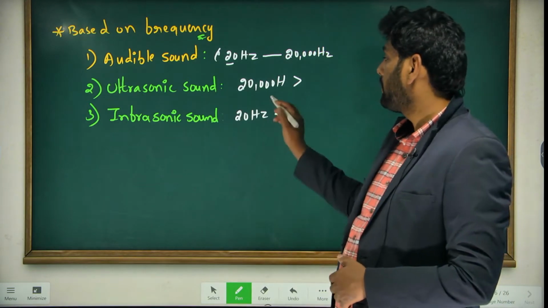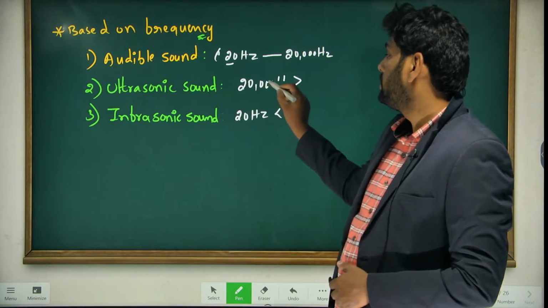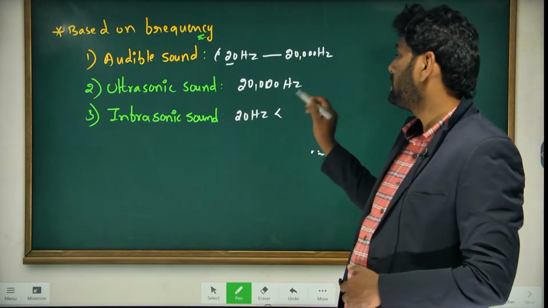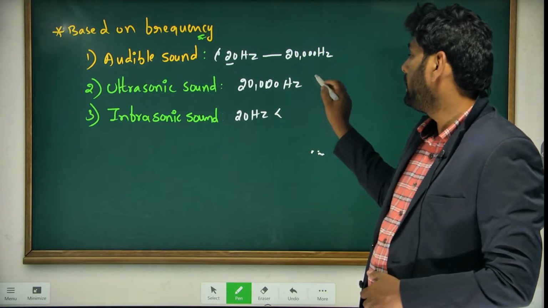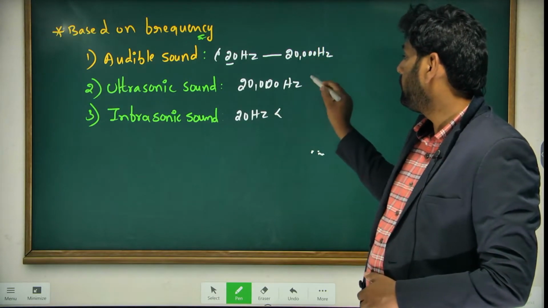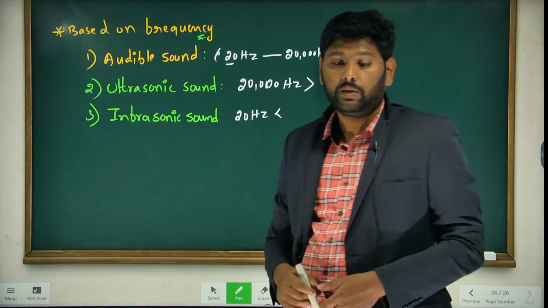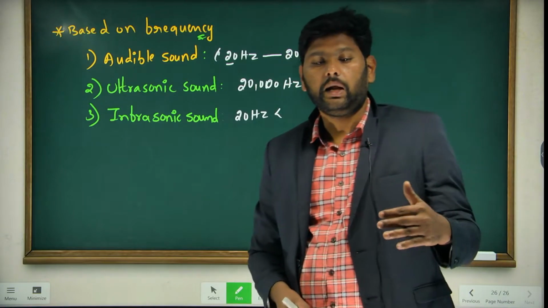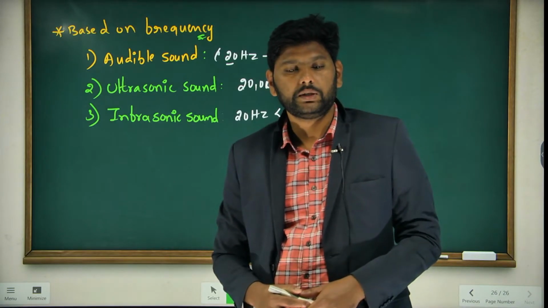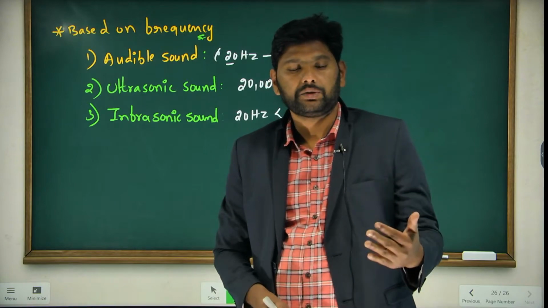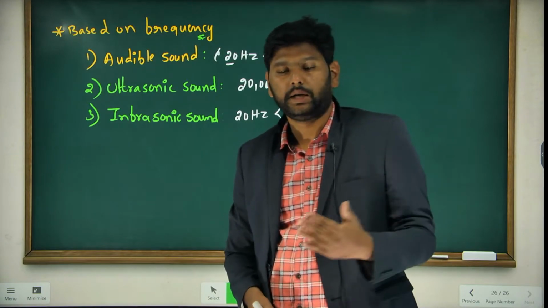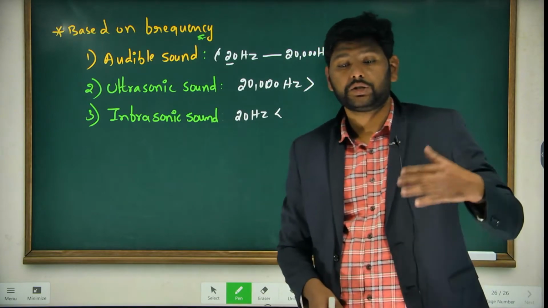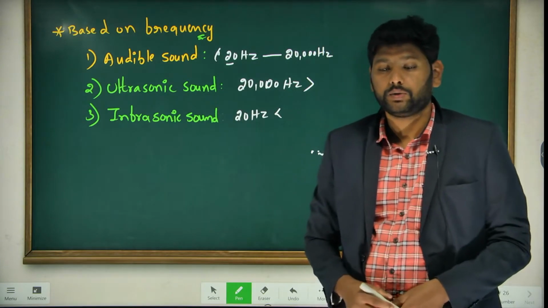Next, same way, ultrasonic sound. Ultrasonic range is more than 20,000 hertz.